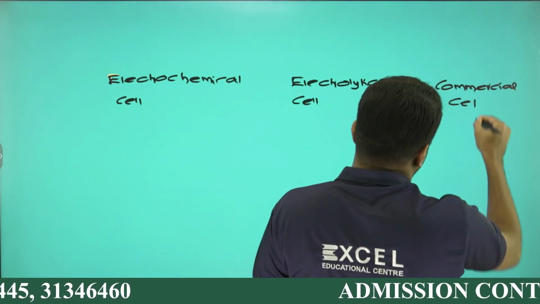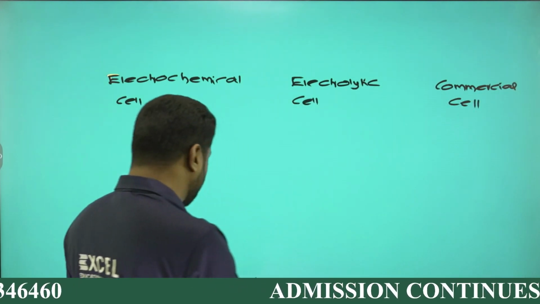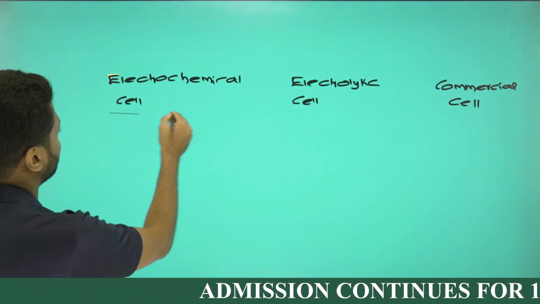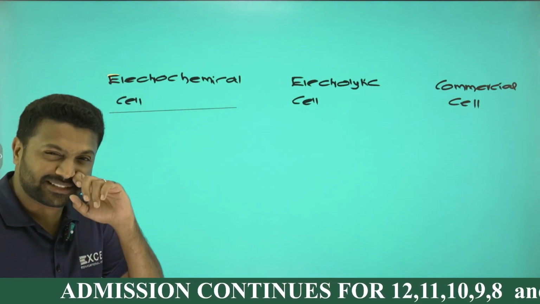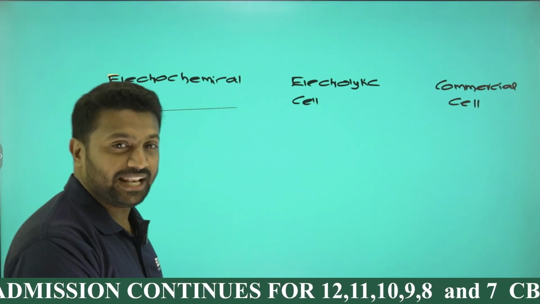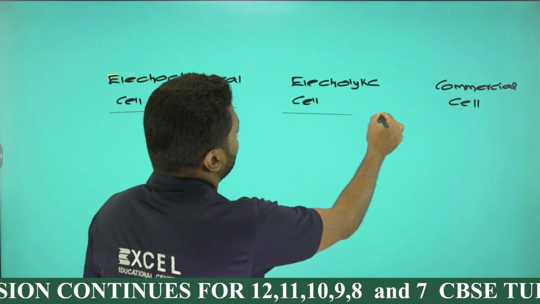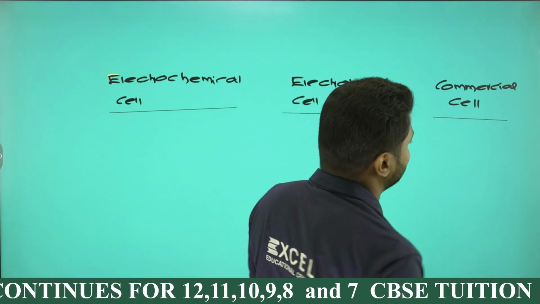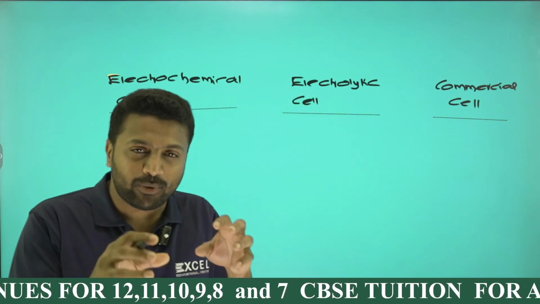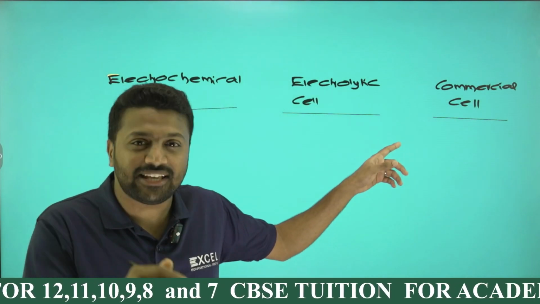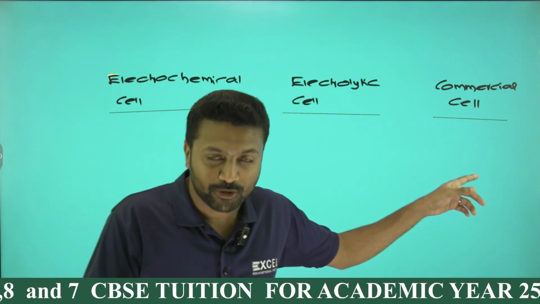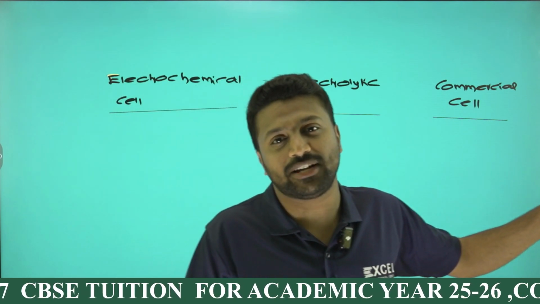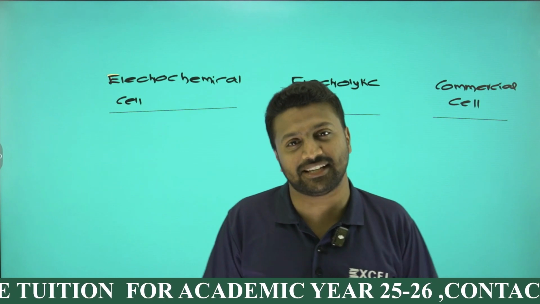An electrochemical cell is a cell which converts chemical to electrical energy, whereas an electrolytic cell converts electrical to chemical, whereas commercial cell, let's see in detail. I think one question is guaranteed for you: they will ask either the anodic and cathodic reaction of any of the commercial cells. As you know, commercial cells are of two categories, primary cell and secondary cell.